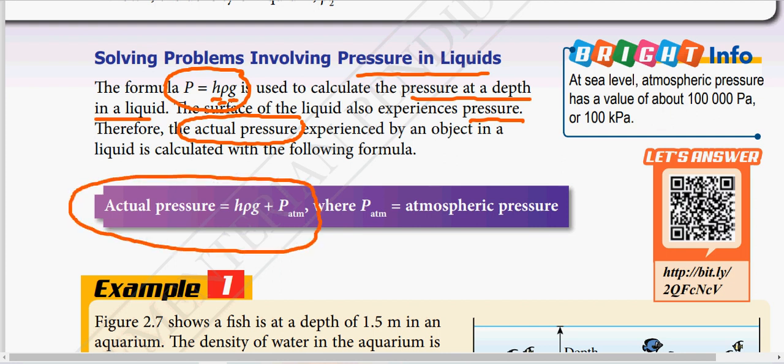Okay, don't get confused, alright? Why? P equals h rho g is only for pressure in liquid. But don't forget, on the surface of the liquid, there will be atmospheric pressure. Okay, can you accept that? So P atm is equal to the atmospheric pressure. The value of atmospheric pressure is huge. So here, you can see, 100 kilopascal. So at sea level, the atmospheric pressure is approximately 100 kilopascal. Now look at this.